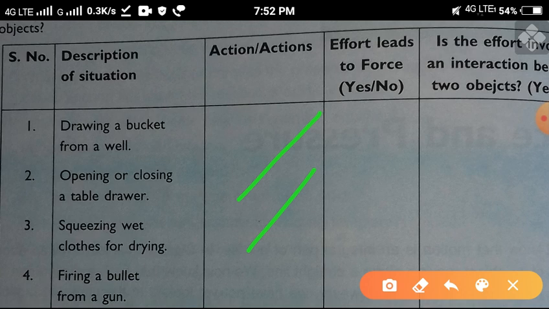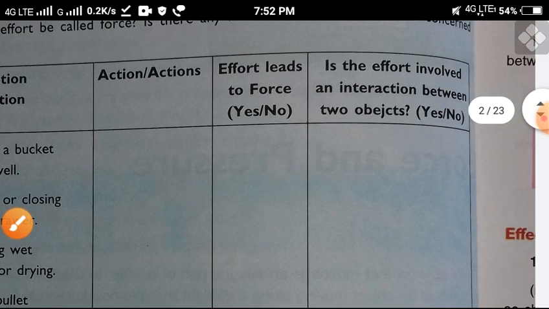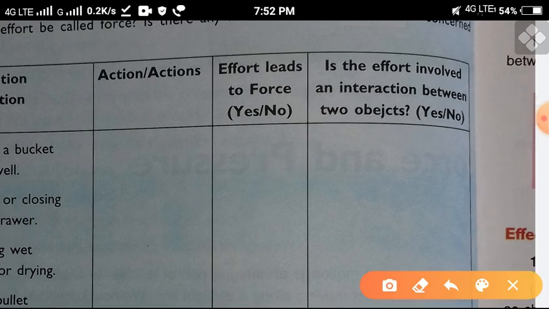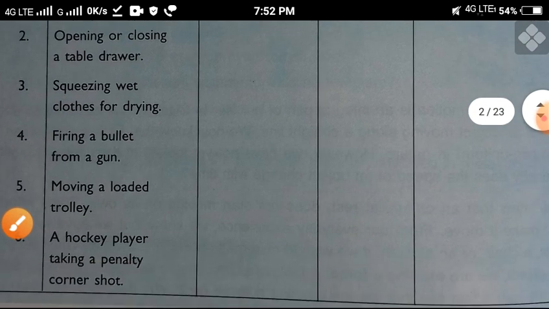What action is given? Effort leads to force. Is force occurring or not? Yes or no. And next is given: is the effort involved an interaction between two objects? Yes or no. Between two objects, interaction means force is applied or not. You have to fill in all these columns. Understand? So this is your homework.